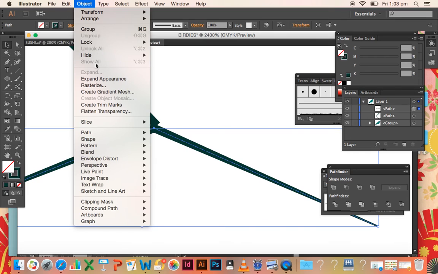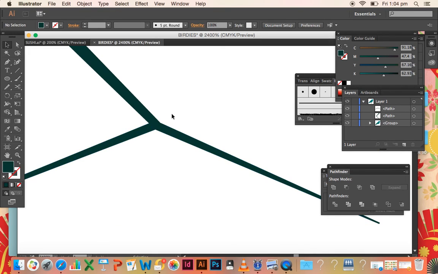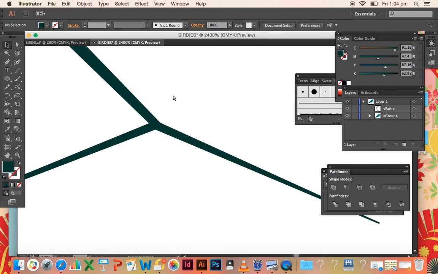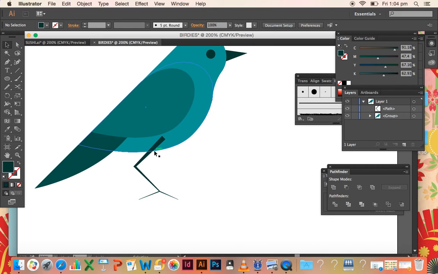I'm going to go Object, Expand Appearance, and then I'm going to join it up as best as I can with the other leg shape. Then I'm going to hold down Shift and select both the leg and the claw, and in my Pathfinder panel I'll click Unite so that turns into one shape. And then obviously I might make that leg a little bit smaller.